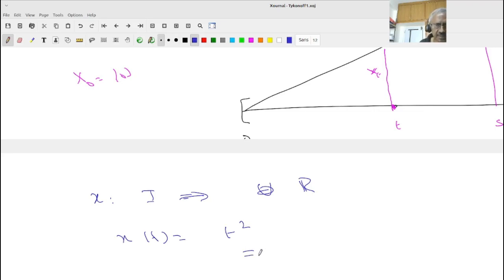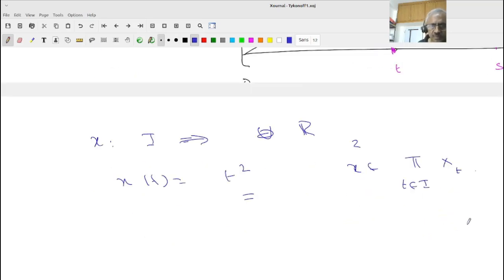You understand that? So I want to know whether x belongs to the product of Xt, t in I. This is an arbitrarily cooked function. Do not get confused. This is just to make sure how to work with the Cartesian product.